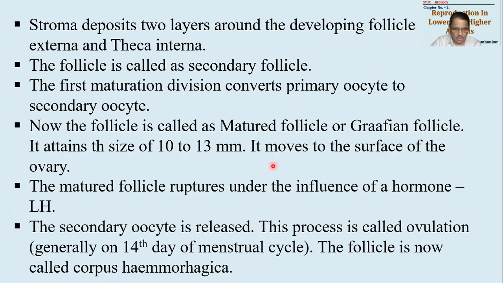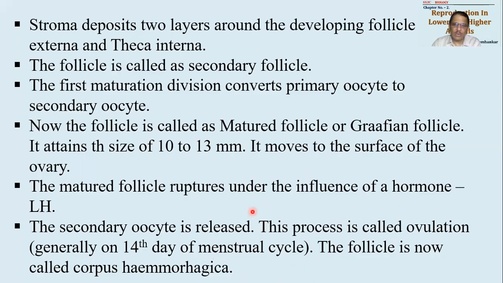Graafian follicle will rupture. Secondary oocyte will be released out. This process of releasing of secondary oocyte or ovum from the ovary is called ovulation. So ovulation is an event of rupturing of Graafian follicle or releasing of secondary oocyte. Secondary oocyte को ही हम लोग general terms में ovum कहेंगे. Remember, scientifically it is not ovum yet. Certain changes are necessary. So remember this very well.